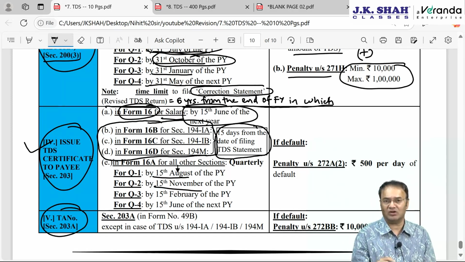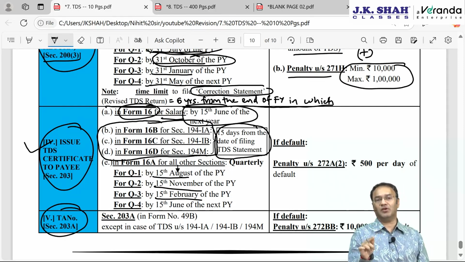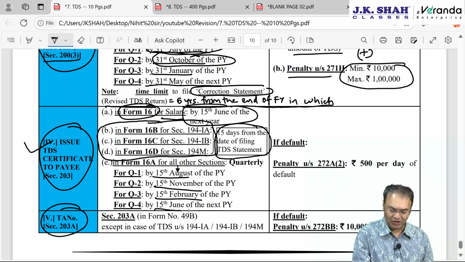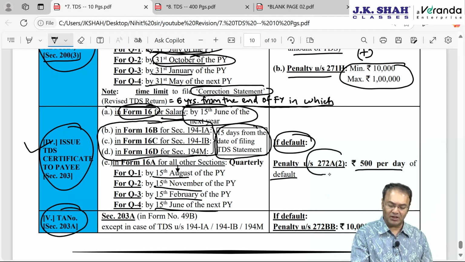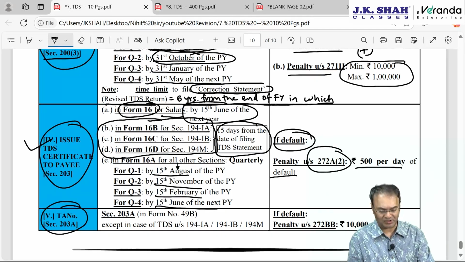Same way, next quarter will be October, November, December. 31st January, here it will be 15 February. And last quarter, that is January, February, March: then instead of 30th April, the time limit to submit the TDS statement was 31st May. 31st May plus 15 days, 15 June. If not issued to the payee, 500 rupees per day will be the penalty under section 272A subsection 2.